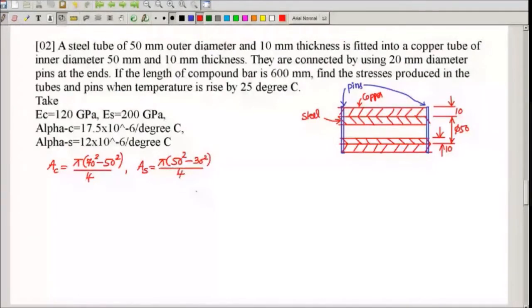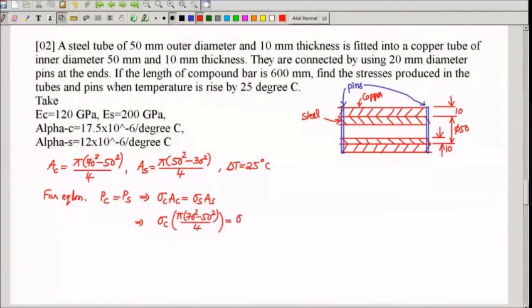So cross-section area we know now. Delta T is given as 25 here. For equilibrium, the load carried by the copper member should be equal to the load carried by the steel member. This can be written as sigma C AC is equal to sigma S AS. Sigma C into pi into 70 square minus 50 square by 4 is equal to sigma S into AS.